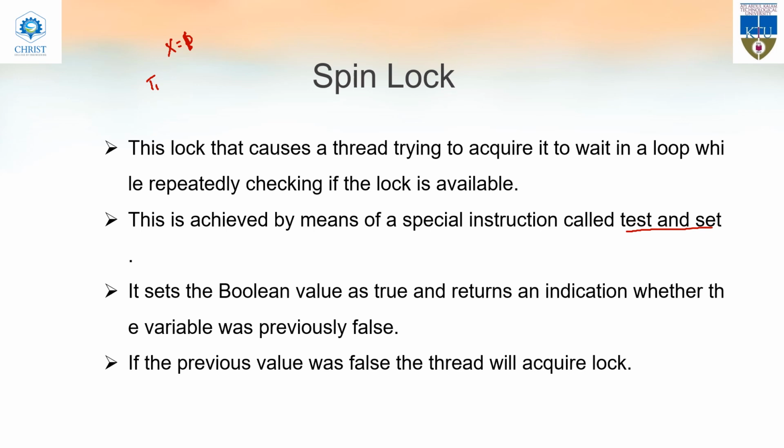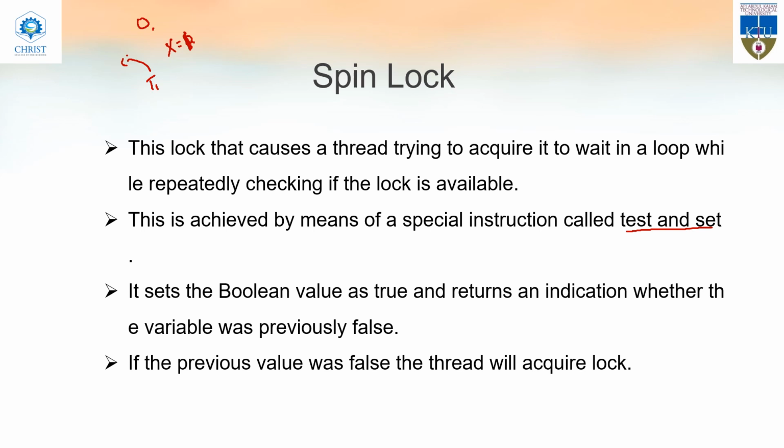Then what happens? It will compare the value of h to the older value. The older value was 0 and the current value is 1. So first it sets the value of x as 1, then it will compare it with the older value, and it will check whether any change has occurred. If a change has occurred, this T1 can take the resource. If the change doesn't occur, it cannot take the resource. I hope it is clear.